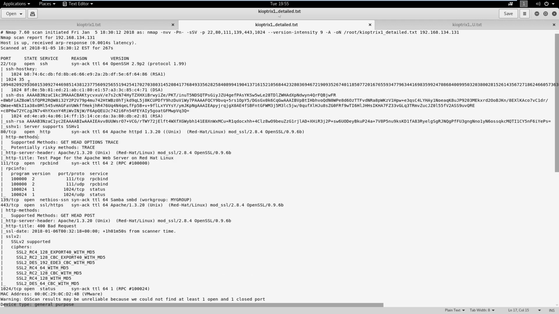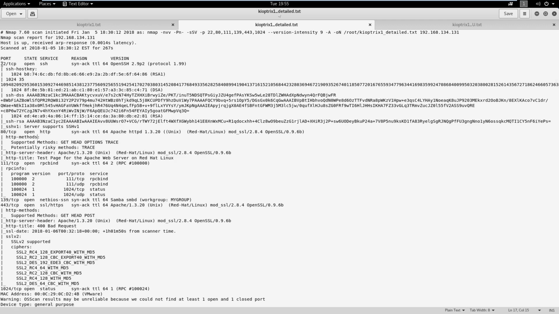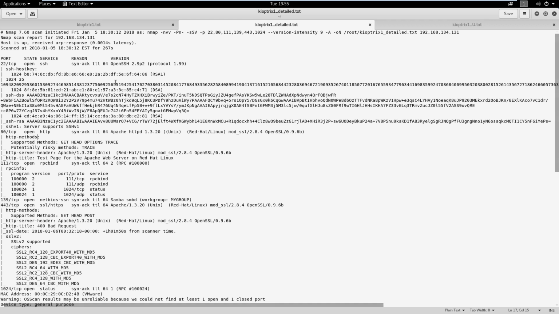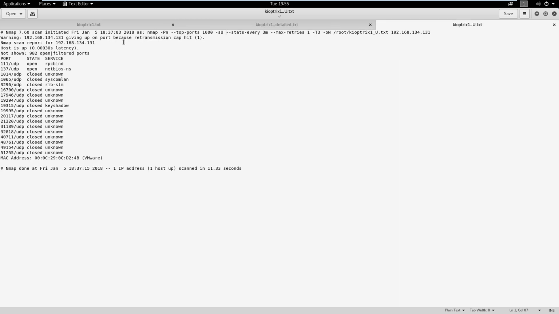So the first one that popped up for us is 22, and that's SSH. What we're looking for here is any information that we can find on the TCP side of things, right? Because we do have a UDP scan that I ran, and I'm going to show that to you real quick before we really dive in. The UDP scan is very similar to the first scan I ran here. We ran the -sU switch instead of the -sS switch, and we're just trying to see if we can find anything interesting in here.